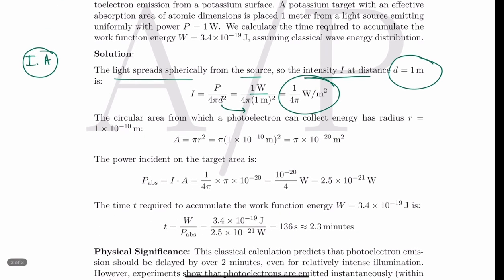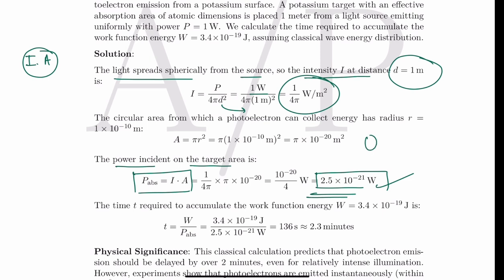So we next calculate intensity times the area of that atom, which will give you the power incident on the target area. When you calculate it, it is going to be 2.5 multiplied by 10 to the power minus 21 watt. So in 1 second it is going to accumulate this much joule only, which is very less than 1 joule. In 1 second the source can send 1 joule, and this atom can receive only 2.5 multiplied by 10 to the power minus 21.